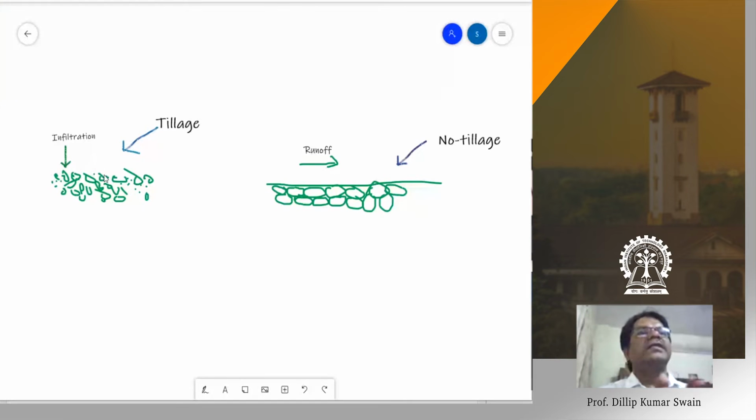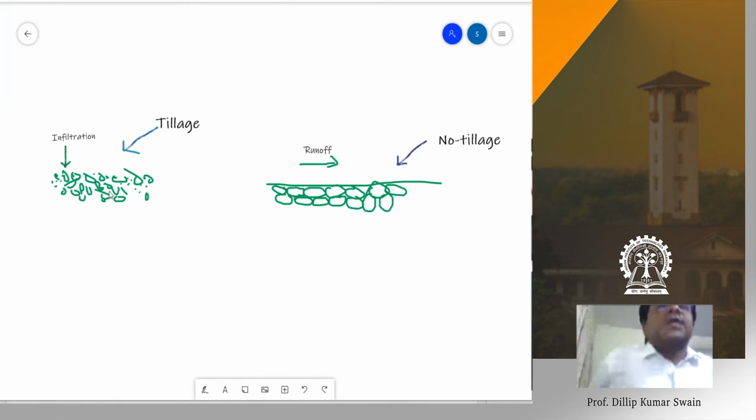If tillage is fine tillage, so there is a dust mulching on the surface, then the capillary loss of water, the evaporation loss of water, can be checked, because the capillary pores are broken here. There is no continuity of water movement because of tillage. But here there is a continuity. As I say, capillary pores are continuous here, but here there is no continuity because of the tillage operations.